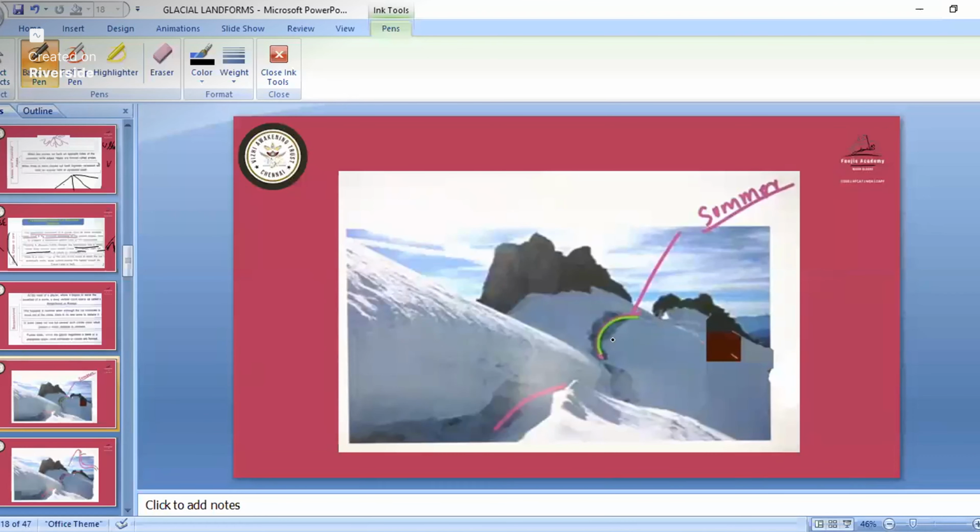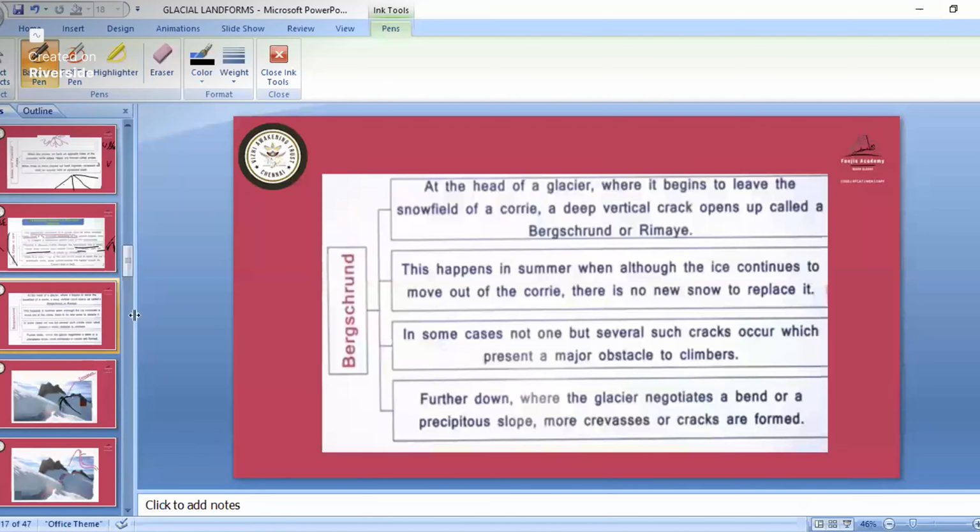When the mountains are leaving, suppose this is the steep part, and from here again you have some landforms. Here this glacier is melting, it is coming down, movement is happening. So here there is a crack. This particular crack is known as the Bergschrund. Remember this name, that crack part is known as the Bergschrund.